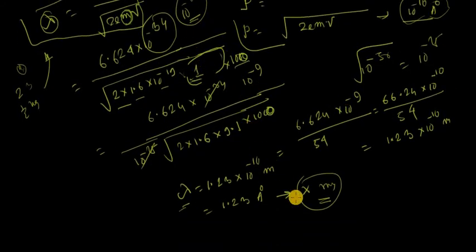For example, in this case, we got the wavelength 1.23 angstroms. That means it has some physical significance, because the order of this wavelength is like X-ray. That means electron can be replaced by the electromagnetic wave of the order of X-rays. So this is the physical significance of the